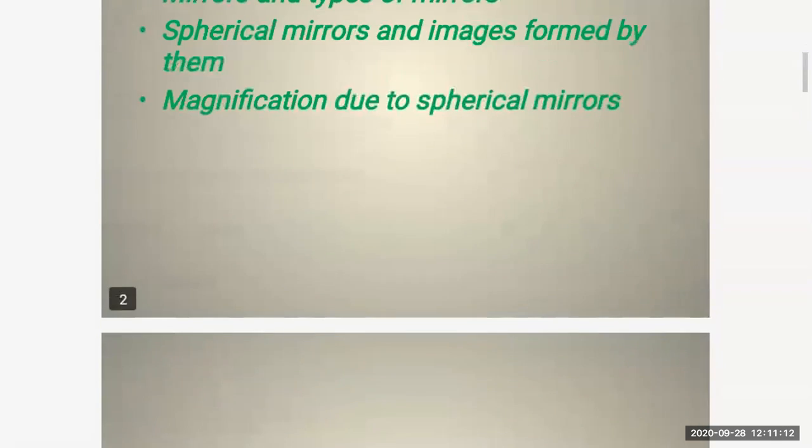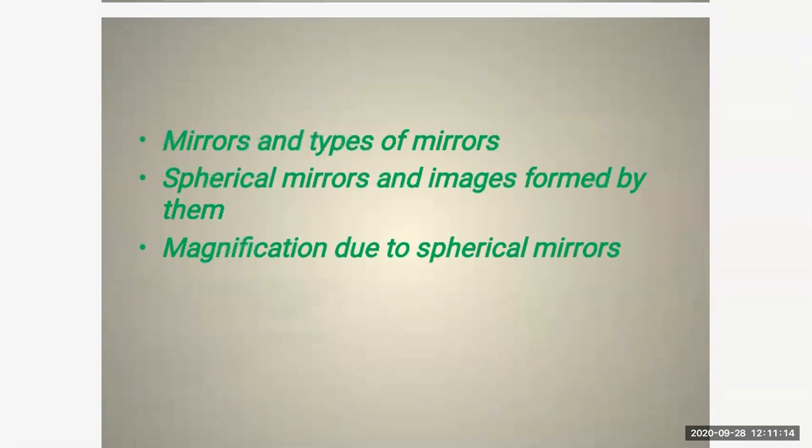In scientific language, a surface which reflects light and creates a clear image is what we call a mirror. So a mirror is a reflecting surface. In short, if anybody asks you what is a mirror, it is a reflecting surface.